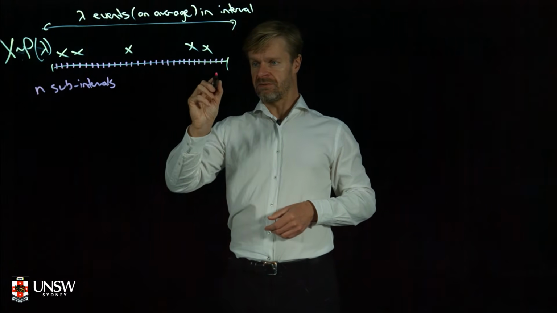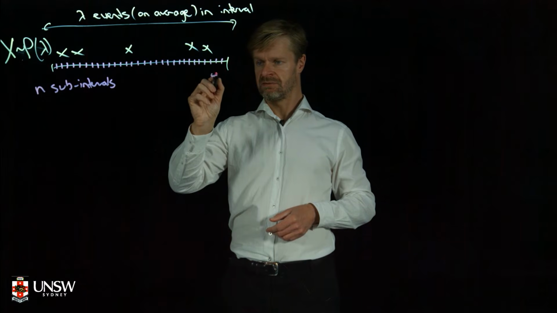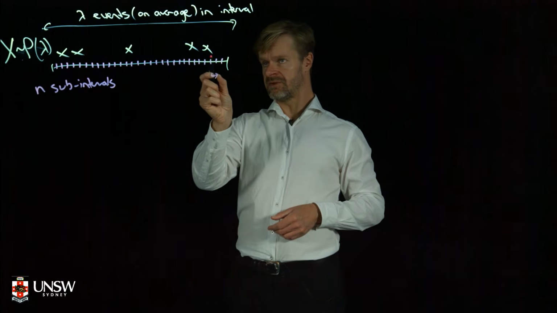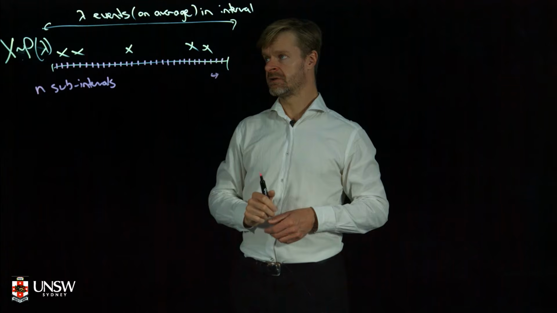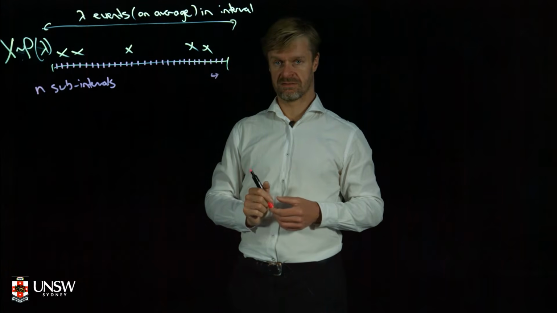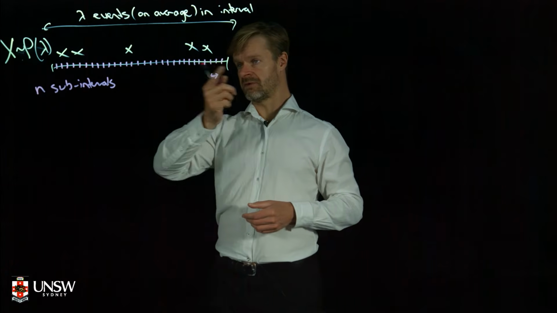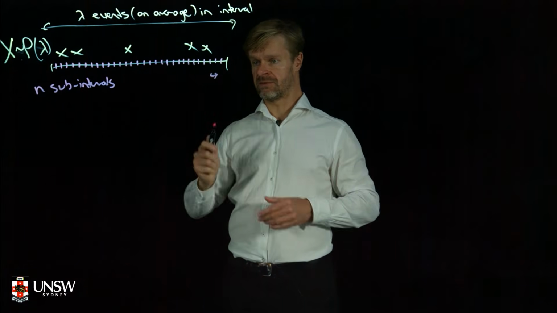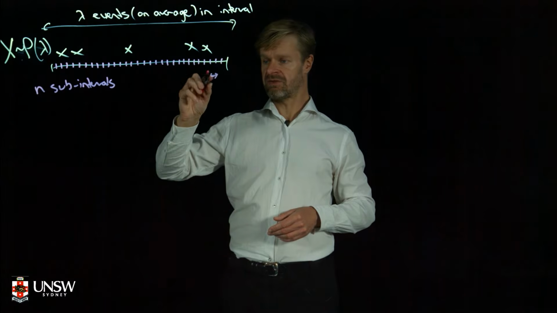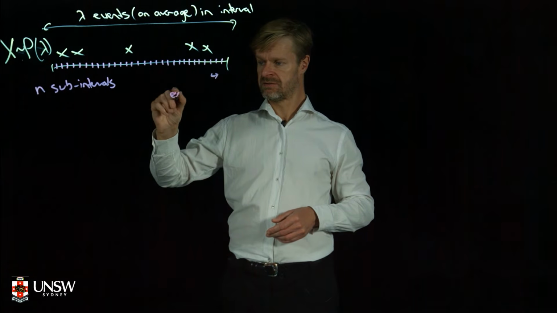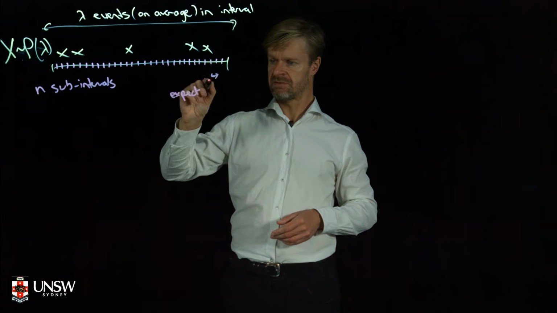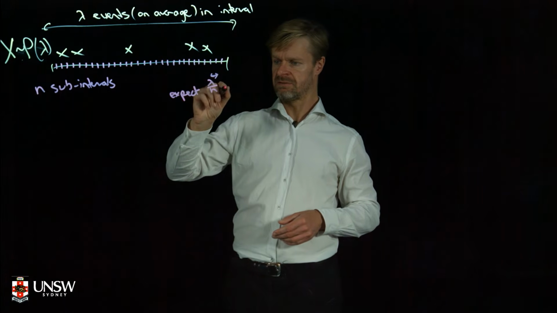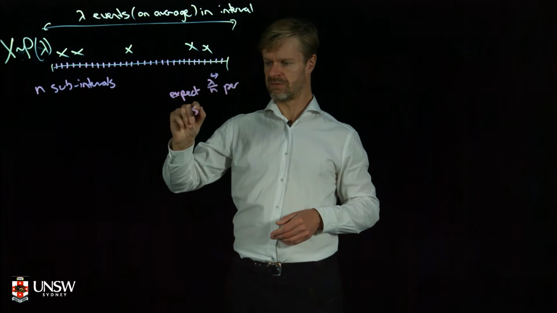Okay, so first of all, the width of this subinterval is 1 on n of the width of the total one. So if I'm getting lambda events in the whole interval, then I'm expecting lambda divided by n events per subinterval.